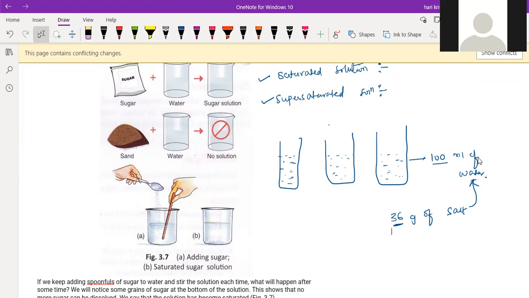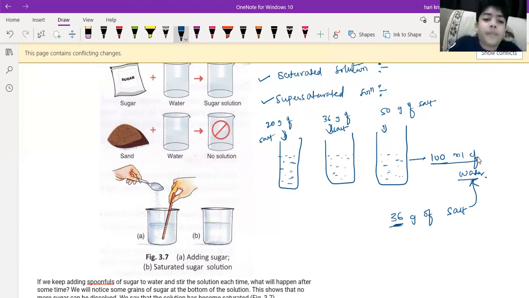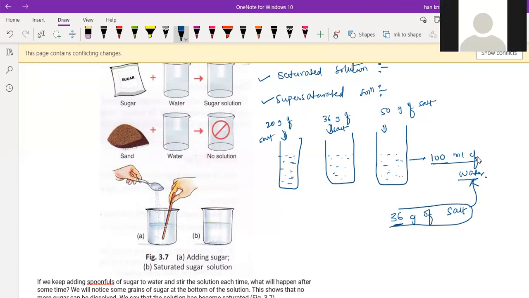Suppose in the first case we added only 20 grams of salt. In the second case we added 36 grams of salt. In the third case we added 50 grams of salt. But 100 ml of water has the capacity to dissolve only 36 grams of salt. Maximum capacity of 100 ml of water is 36 grams. Clear?